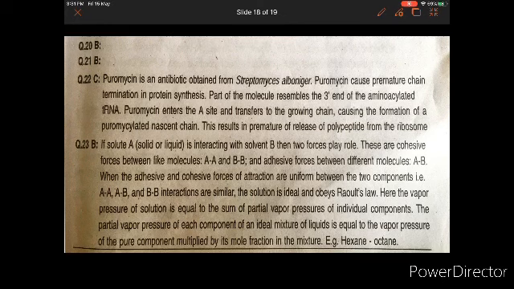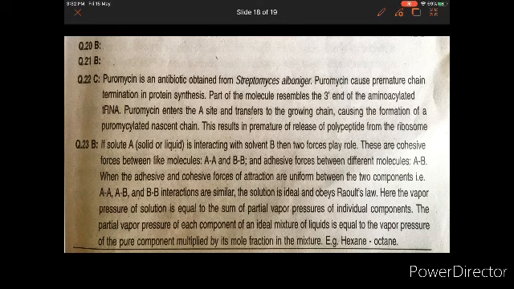Then we have a question that if the cohesive forces between similar molecules are less than the adhesive forces between the dissimilar molecules, the deviation in the Raoult's law is observed. Here, which deviation will be seen? So now we need to know more about Raoult's law. Now, if the solute A is interacting with the solvent B, then two forces play a role. You have cohesive forces between like molecules, and adhesive forces between different molecules. So between AA and BB, it will be cohesive. Between A and B, it will be adhesive forces.